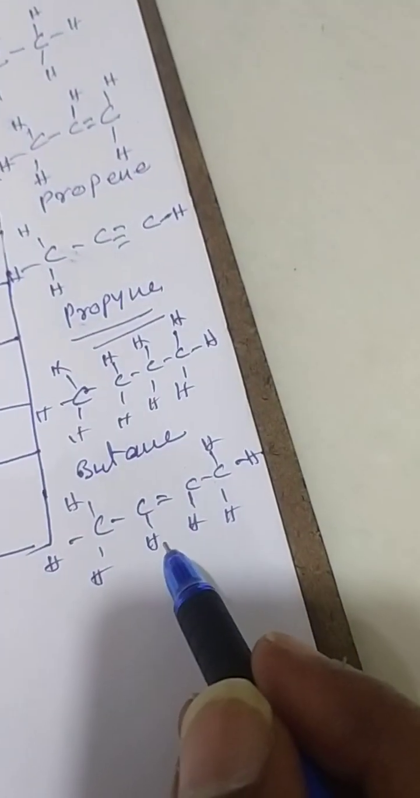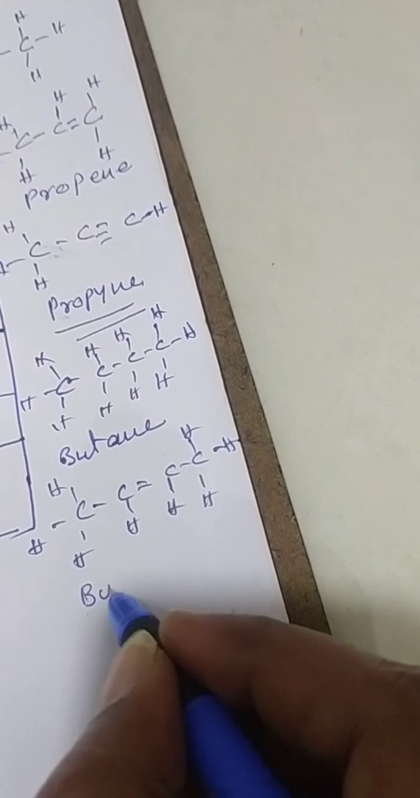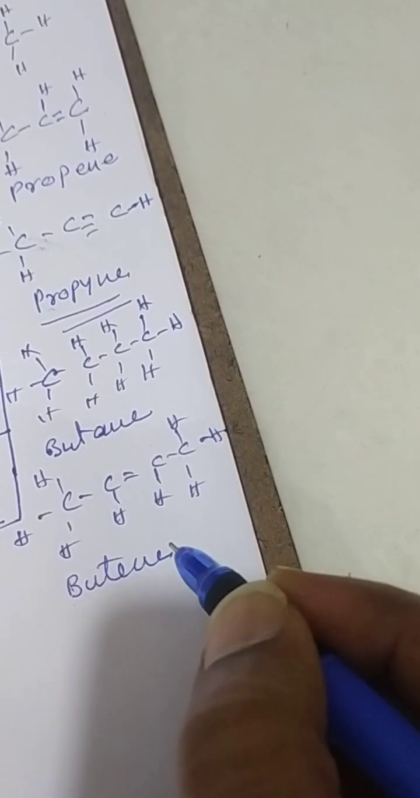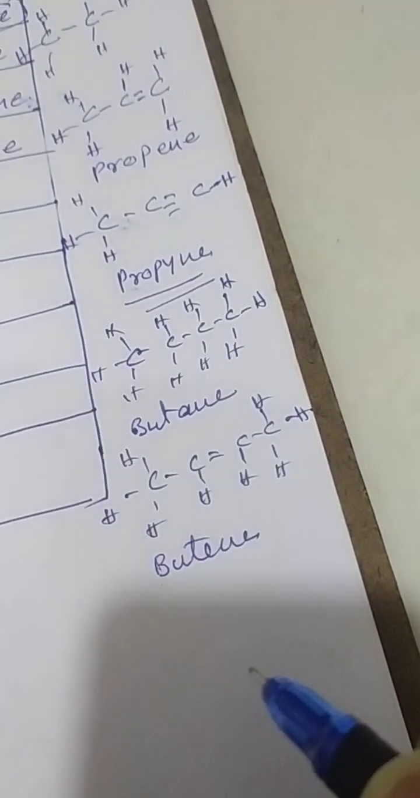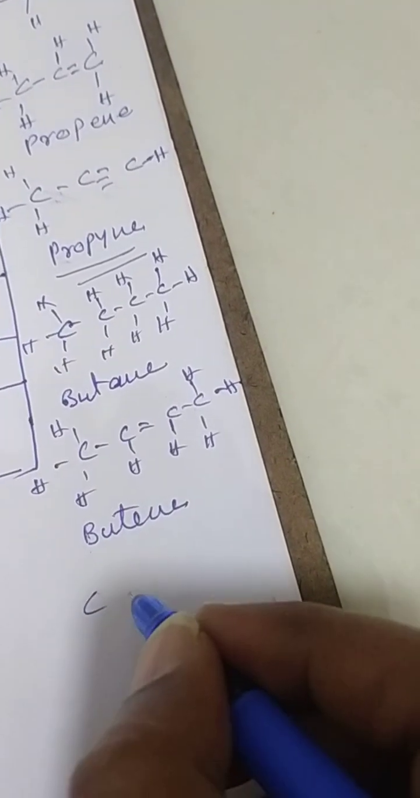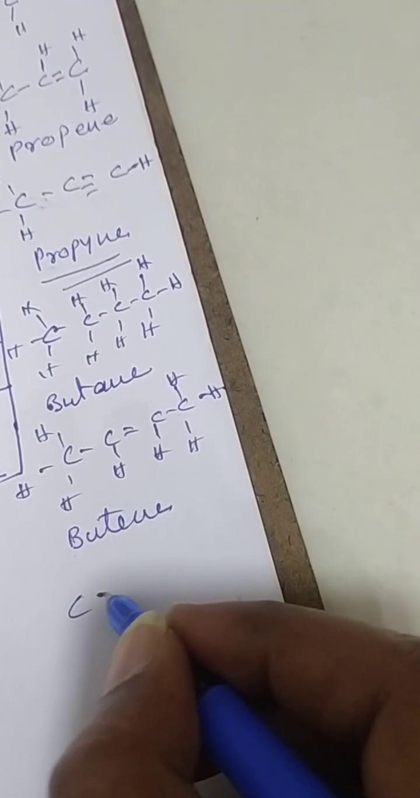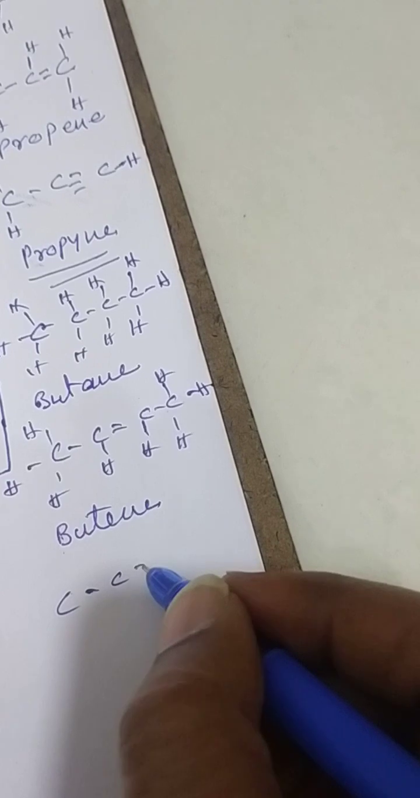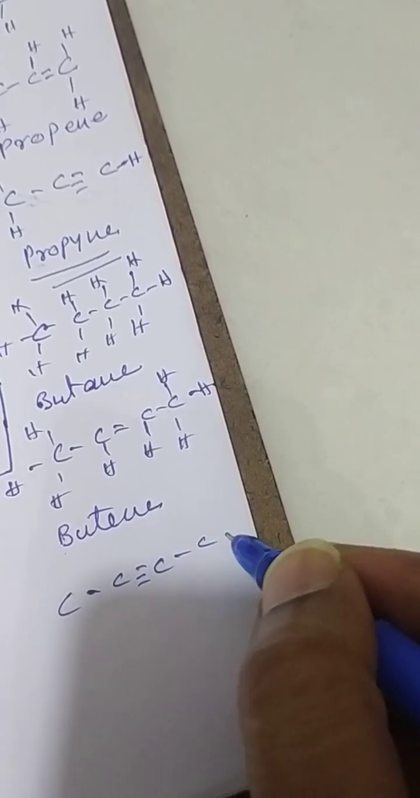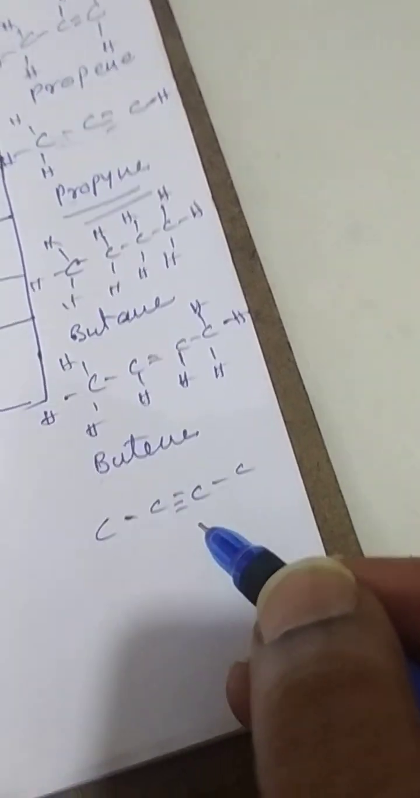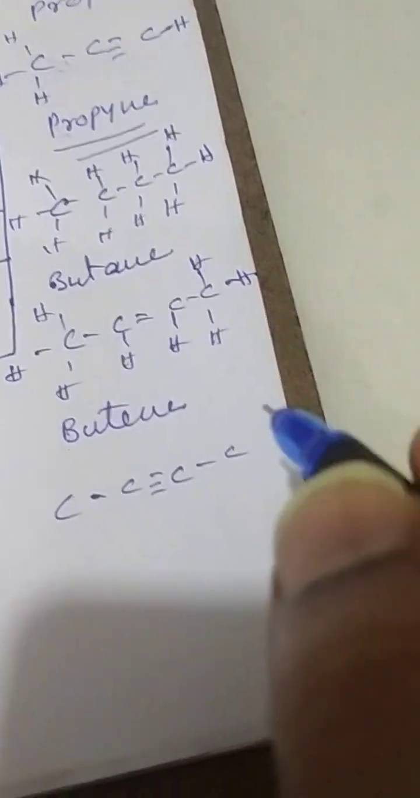Now there is a double bond here, hence it is called butene. And further, if a triple bond is there, like C single bond C triple bond C, understand this. This is butane.